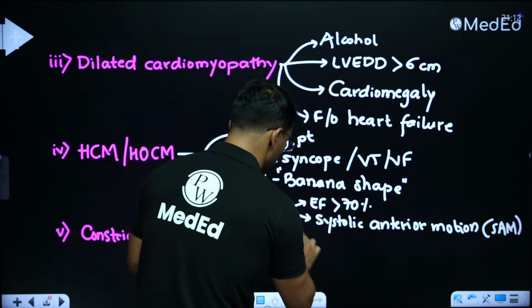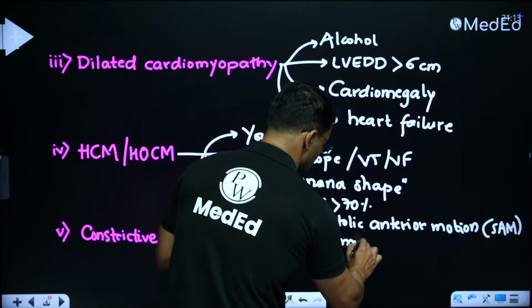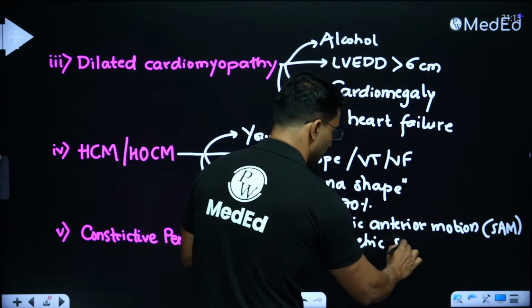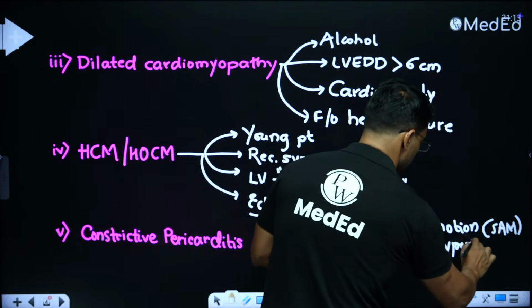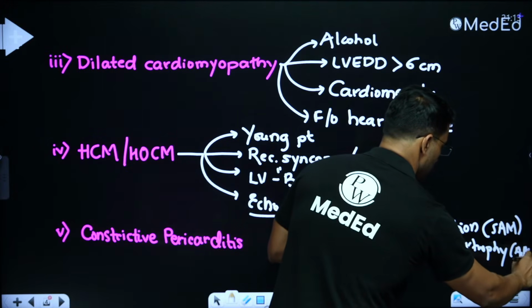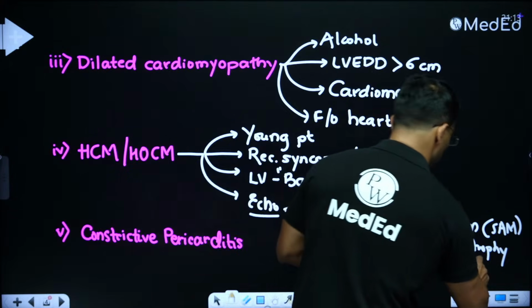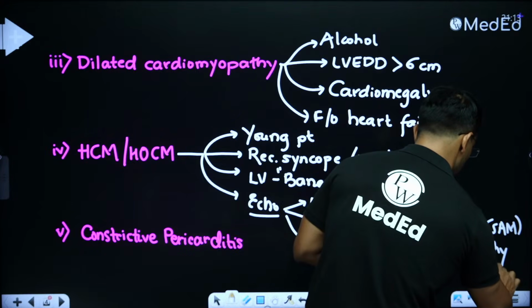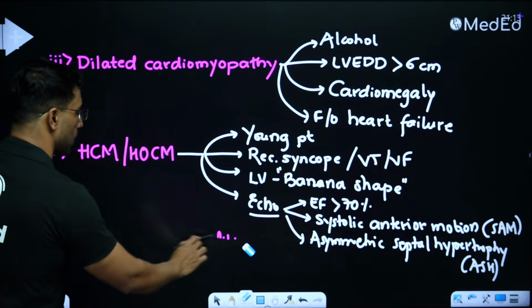And the third echo finding is asymmetric septal hypertrophy. So if any question is talking about these features, we will call it as ASH or asymmetric septal hypertrophy. So if a question is talking about this, the question is talking about hypertrophic obstructive cardiomyopathy.